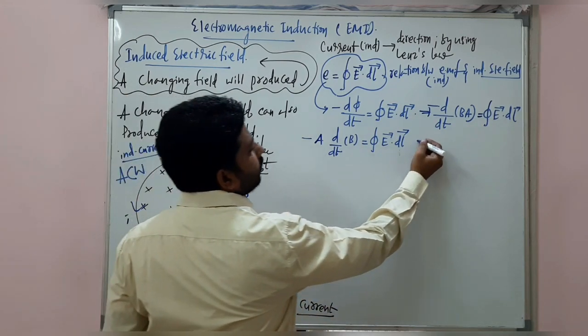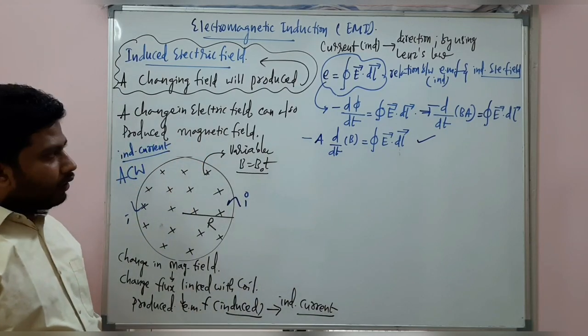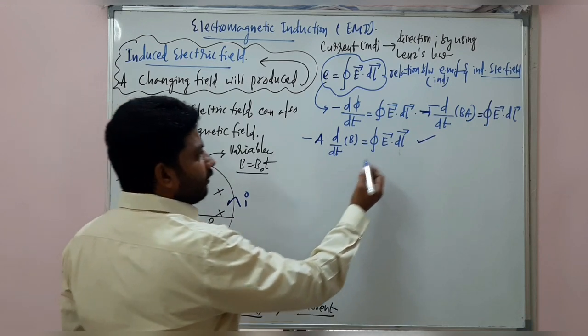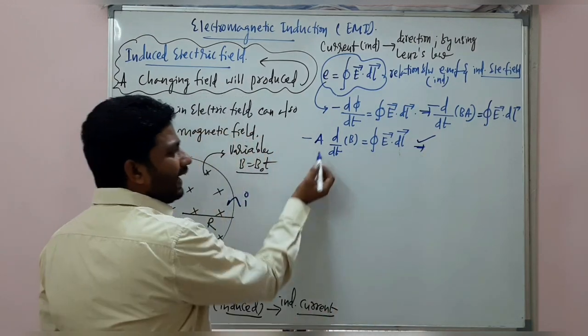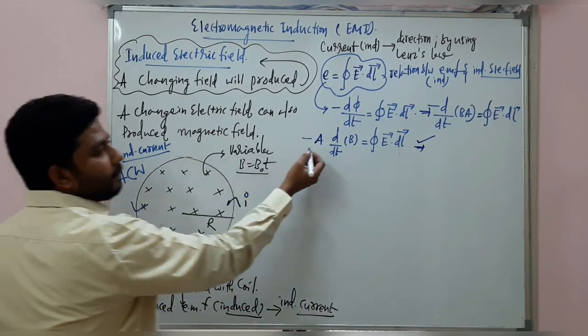This is how you can solve the induced electric field concept. And again, I'll tell you one more thing. Look at here, my dear children. From here, if you want to continue, the area of the ring is pi r square.